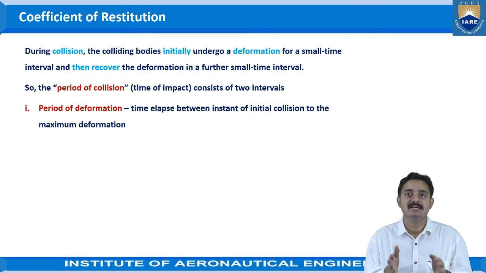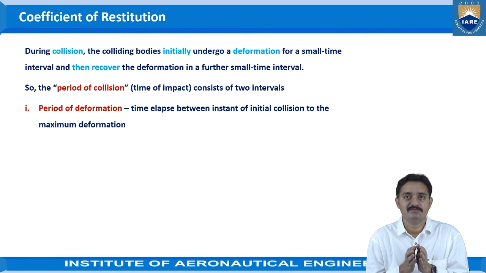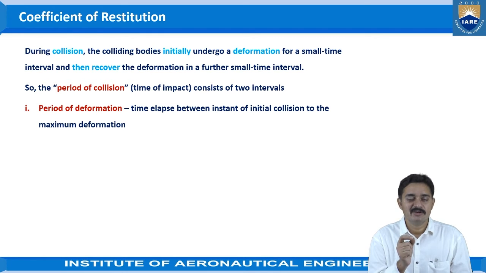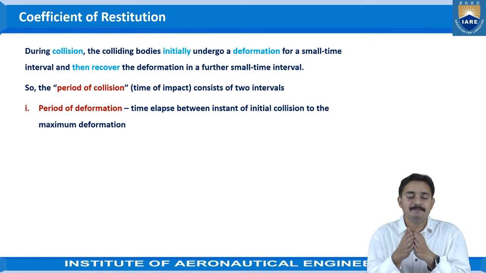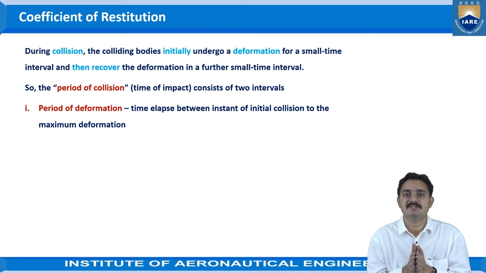As we have discussed, from the starting contact point to the maximum permissible limit where the deformation is maximum is called the period of deformation. In that period of deformation, the contacting of the two bodies will start and they will deform to a maximum extent.